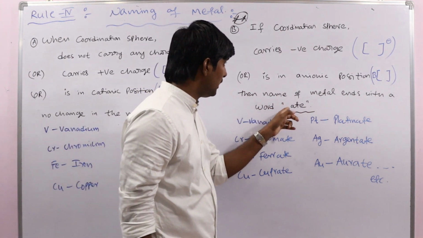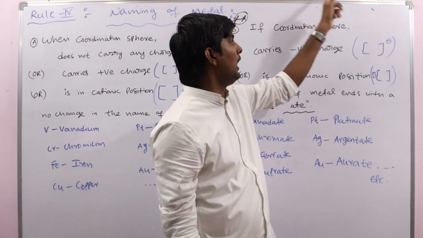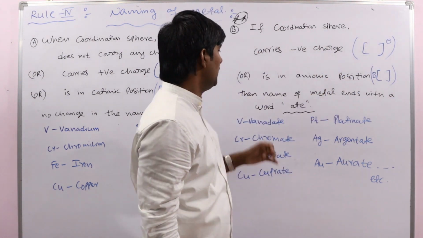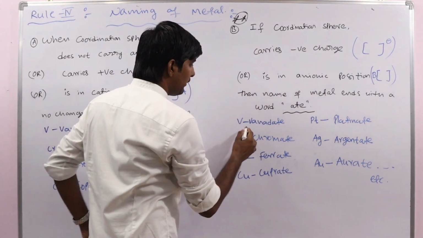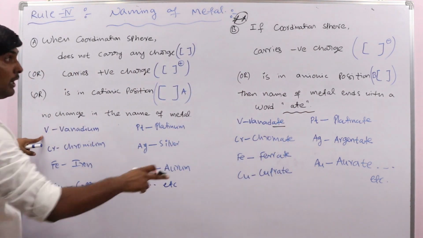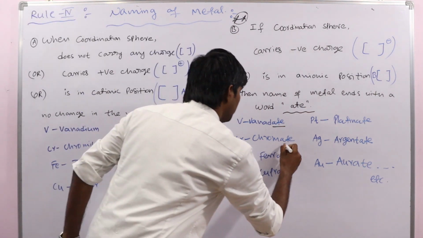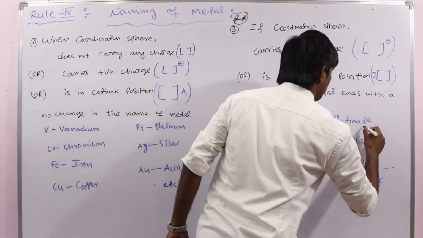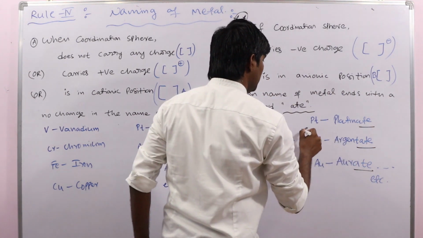When there is a negative charge on the coordination sphere, or if the coordination sphere is in the anionic position, in these two cases at the end we have to add ate. For vanadium, vanadate. In these two cases the name changes to vanadate, chromate, ferrate, cuprate, platinate, argentate, aurate. This is very, very important.